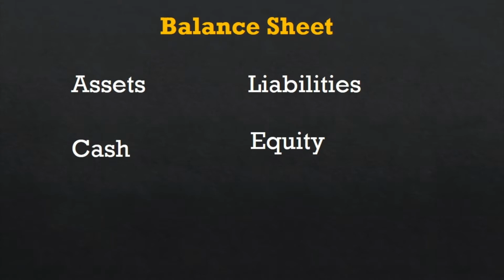In the previous video we already explained the trading account and the profit and loss account. Now the balance sheet. Four elements are important: assets, liability, cash, and equity. Okay, these four are very important for the balance sheet. We can see how it works and how we are going to make the profit and balance sheet.